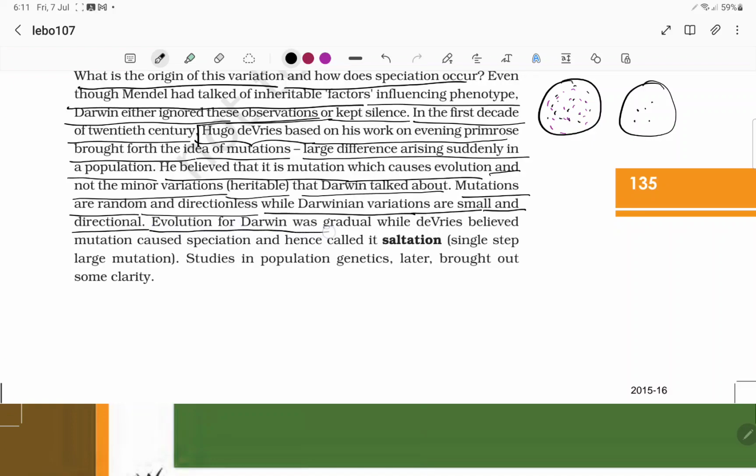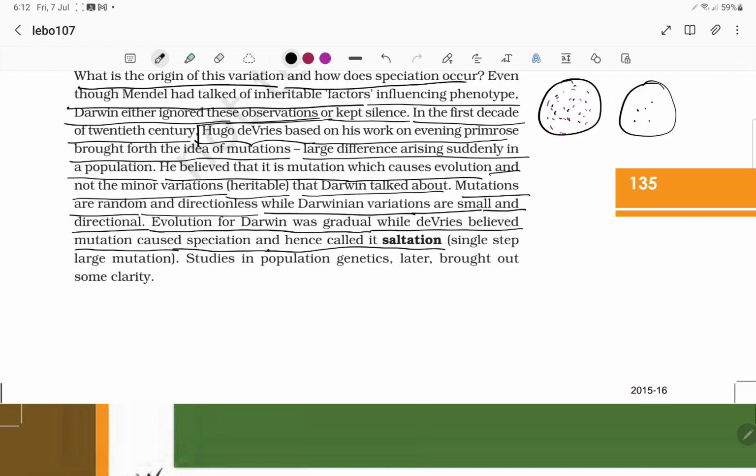Evolution for Darwin is gradual, while Hugo de Vries believed mutation caused speciation. Hence, he called it saltation. It means it happens suddenly, and that too random and directionless. We call that saltation.